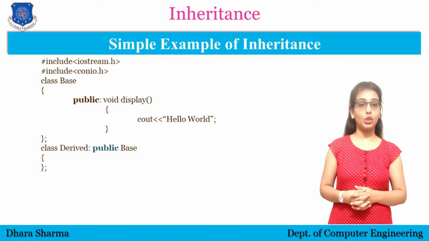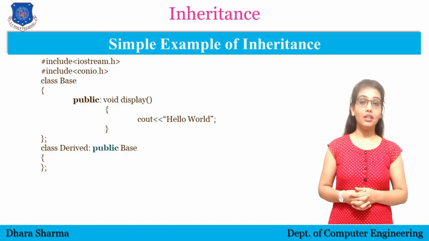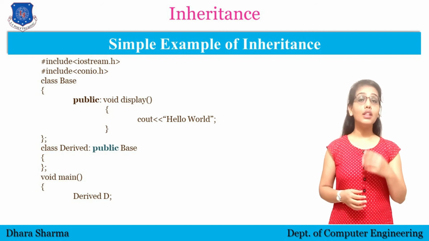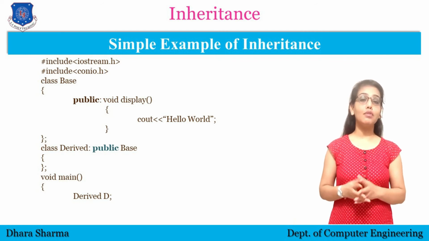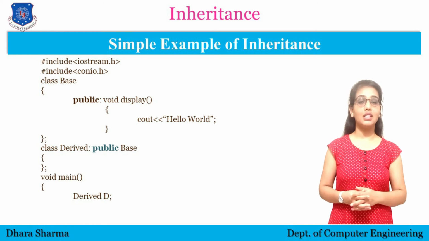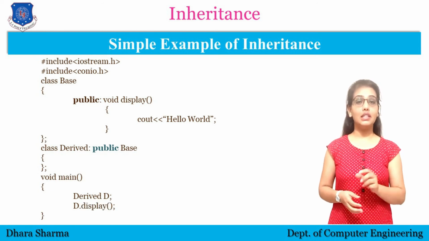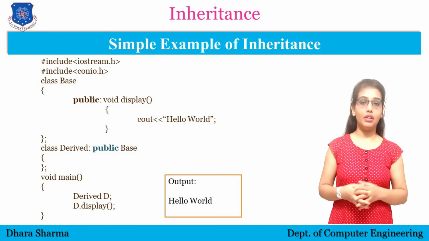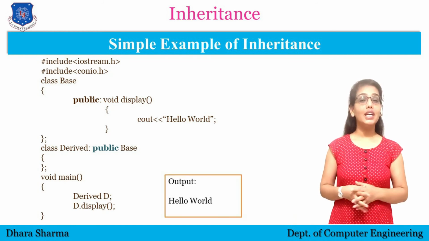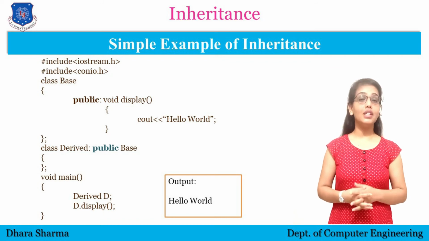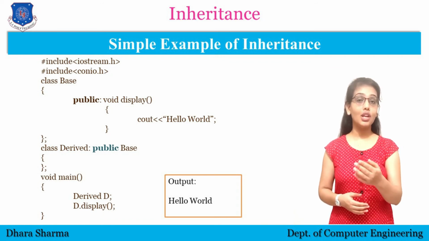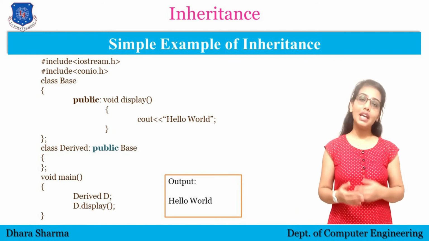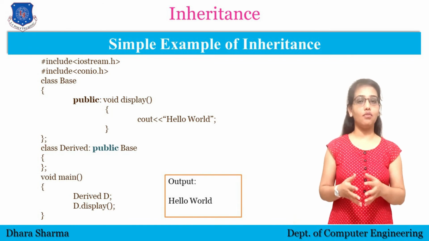So here in the main function, we have taken the object of the derived class, derived D. And to call the function defined in the base class, we will use the object of the derived class. Here the statement will be like D dot display, and you will see the output as hello world. So by using the concept of inheritance, you have seen that we have accessed the function defined in the base class, which is actually not written in the derived class but can be considered as a part of the derived class.